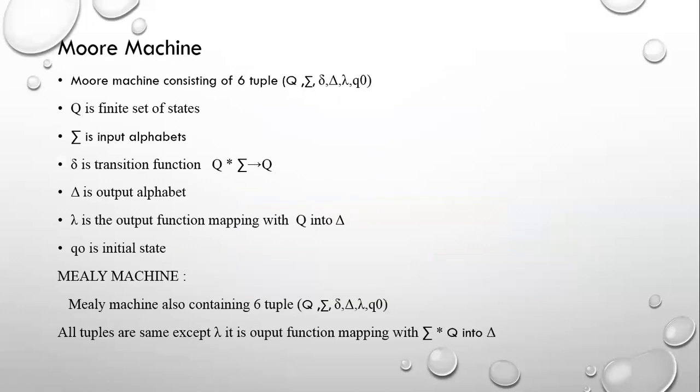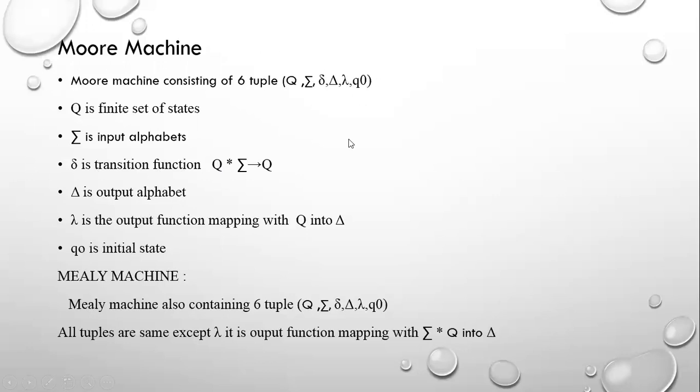Let us take the Moore machine, consisting of a 6-tuple: Q, sigma, delta, again one more delta, lambda, and Q naught. Here Q is the finite non-empty set of states, sigma is the input alphabet, and delta is a transition function, Q times sigma to Q. See this other delta: it is an output alphabet. And lambda is the output function, and Q naught is the initial state.